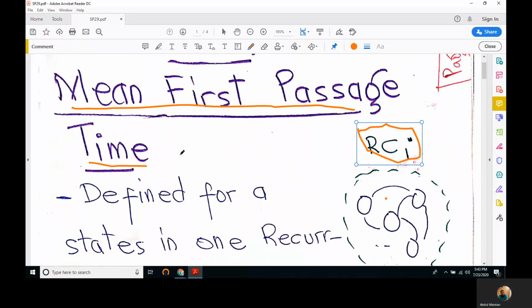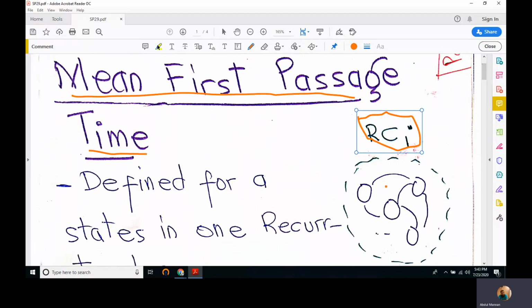This is the time that, for example, let's consider this state in a recurrent class, starting from any given state. If we start from here, what is the mean time that starting from this state we will visit this yellow highlighted state for the very first time in the chain?